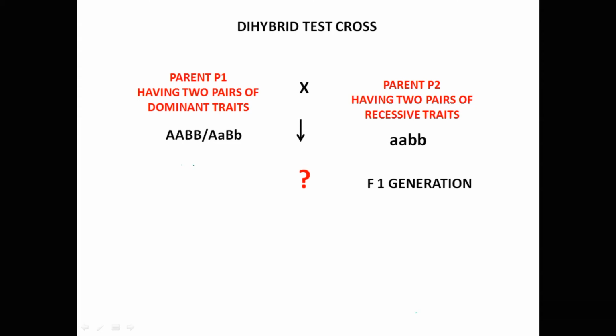To know the genotype of parent P1 having two pairs of dominant traits, which may be homozygous, that is capital AA, capital BB, or may be heterozygous, that is capital A, small a, capital B, small b, Mendel crossed it with a parent P2 having two pairs of recessive traits with genotype small aa, small bb, and looked for the traits obtained in the offspring of the F1 generation to conclude his observations.